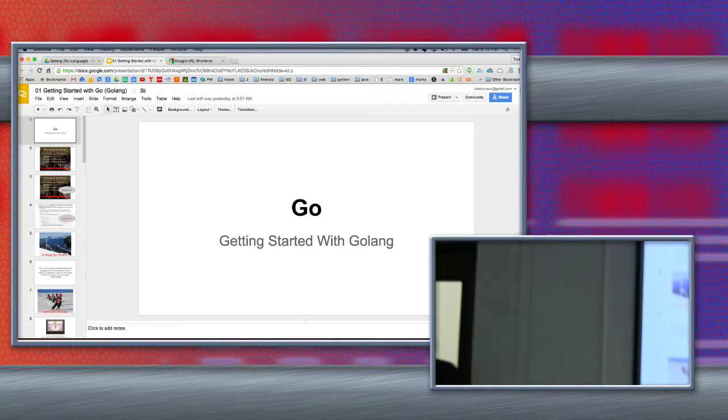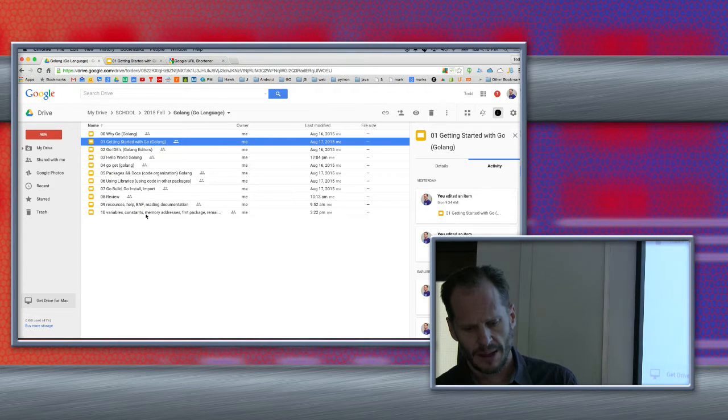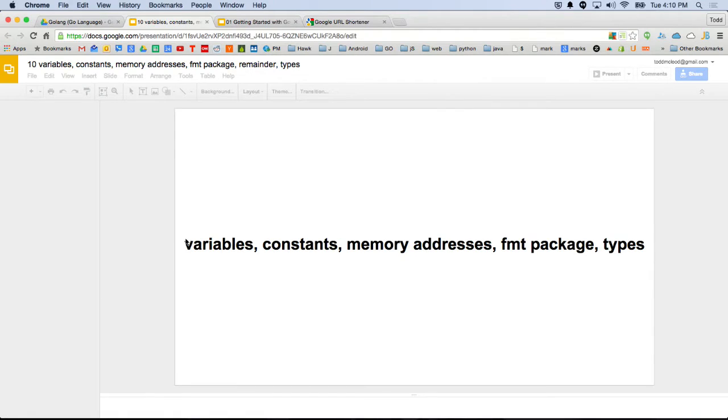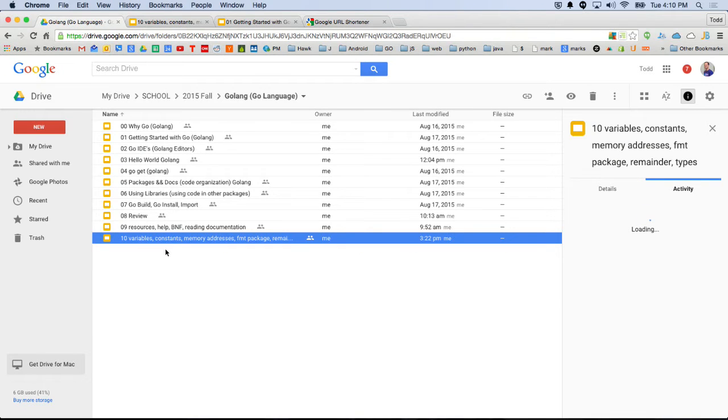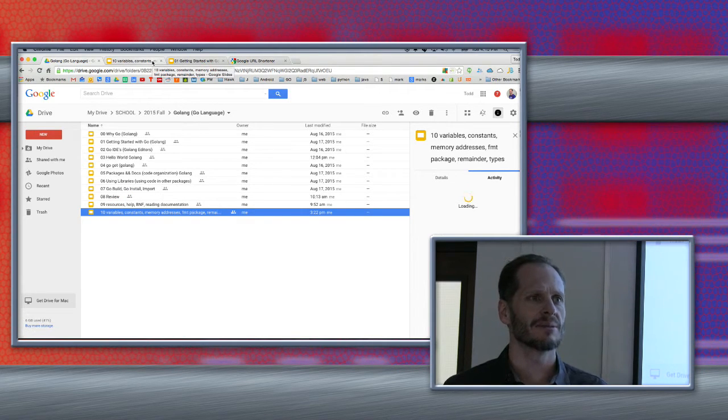So I got a bunch of things I want to blast through. But before I blast through those, I'll just show you a little Go code. And so I'm going all the way to presentation 10. And I was kind of surprised when I started to lay out, let me show you how Go programming works, that I got that far before I actually really started doing a lot of code.